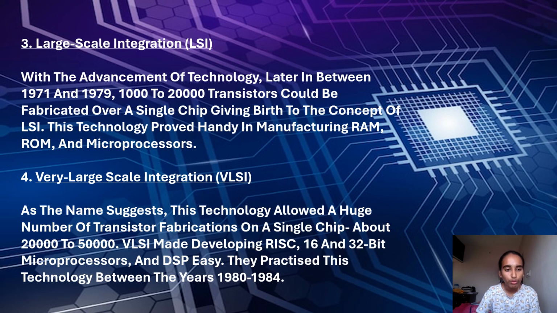Let us move on to the fourth level of integration, that is very large scale integration. As the name suggests, this technology allowed a huge number of transistor fabrications on a single chip, about 20,000 to 50,000. VLSI made developing RISC 16 and 32-bit microprocessors and DSP ICs possible. This technology was practiced between the years 1980 to 1984.